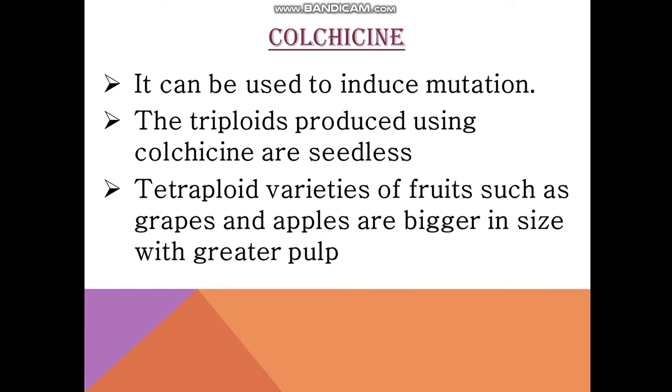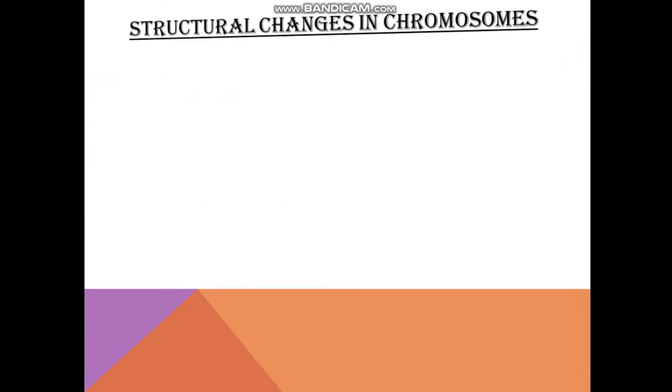The tetraploid varieties, that means in which the whole 4 chromosome sets are increased, these varieties of fruits such as apples and grapes, they are bigger in size with greater pulp and more juicy. So that becomes an added advantage of using colchicine in inducing such kind of mutations, because the product formed is of very better quality. Okay, moving forward.